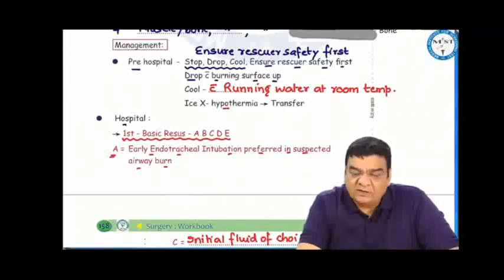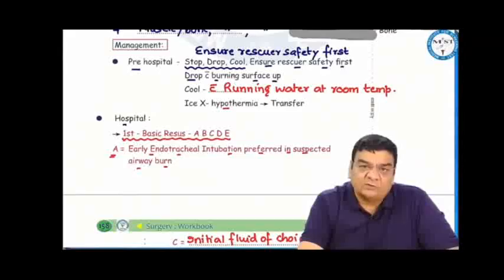Already in a burn patient, there is intense inflammation going on where the intravascular volume is leaking out, and from there it is going to the atmosphere also. So the heat is actually getting lost to the atmosphere. Burning from inside, he's going into hypothermia. Ice should not be used because this can cause serious hypothermia and patient can die.